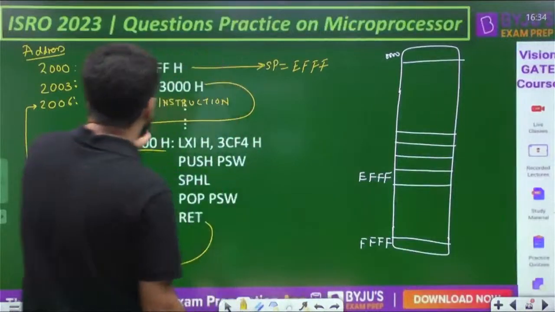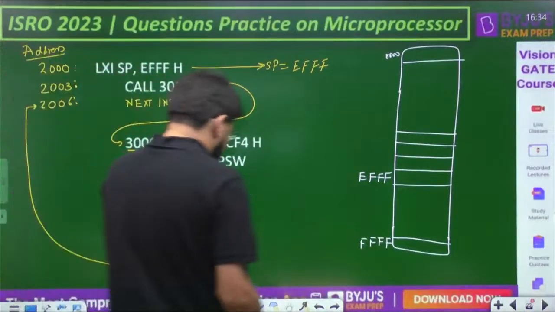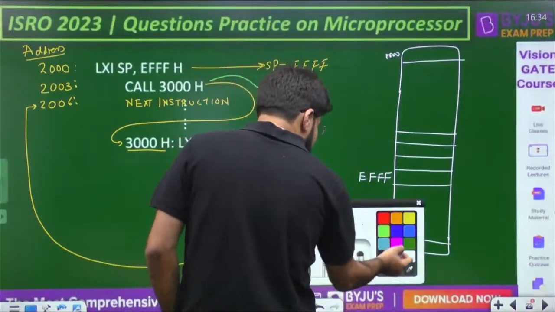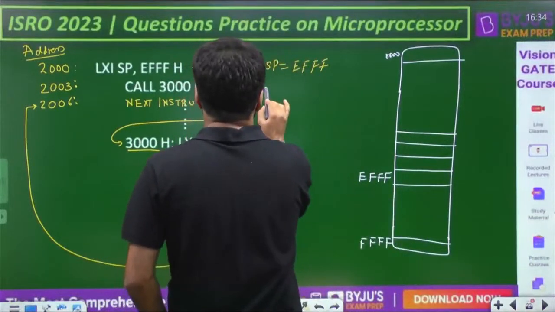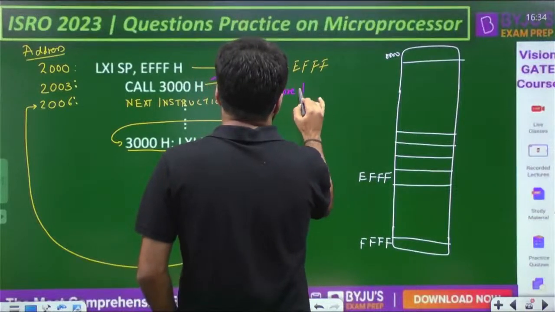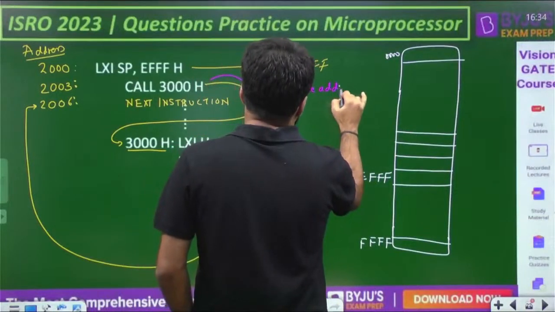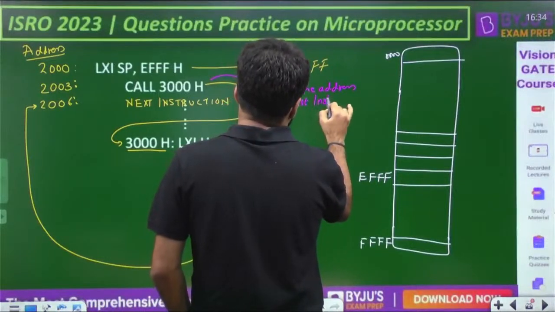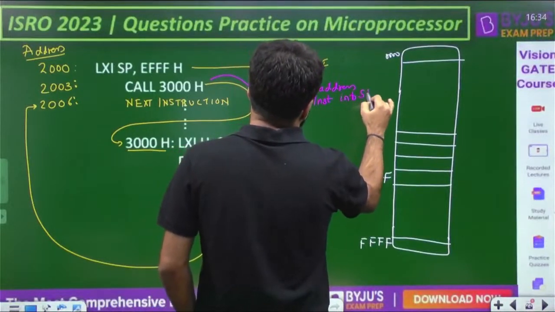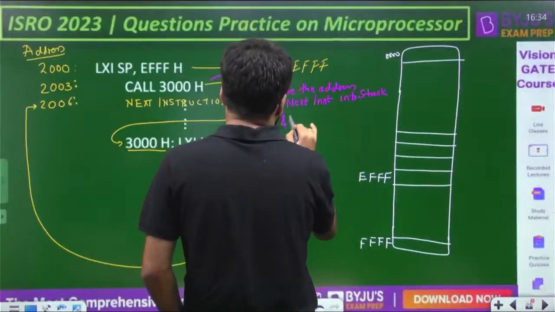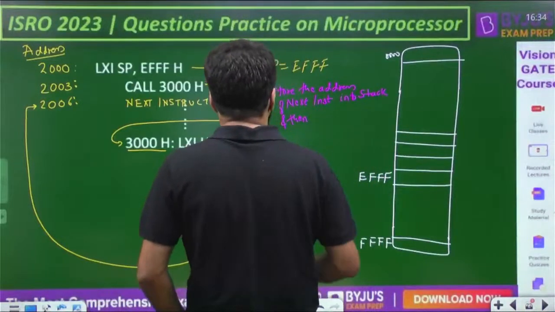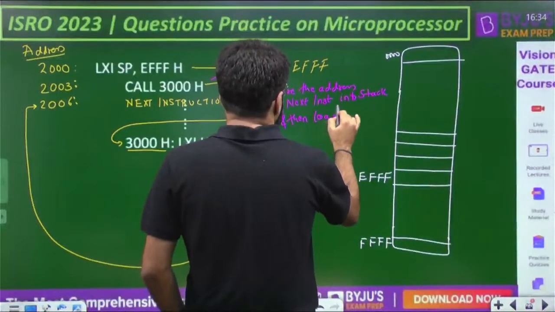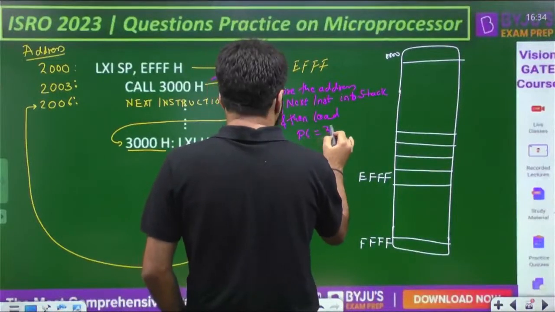So now what do I need to store? Store the address of the next instruction. What will the call do? Let us write it down, it is an important instruction. Store the address of the next instruction into the stack, and then load program counter equal to 3000.